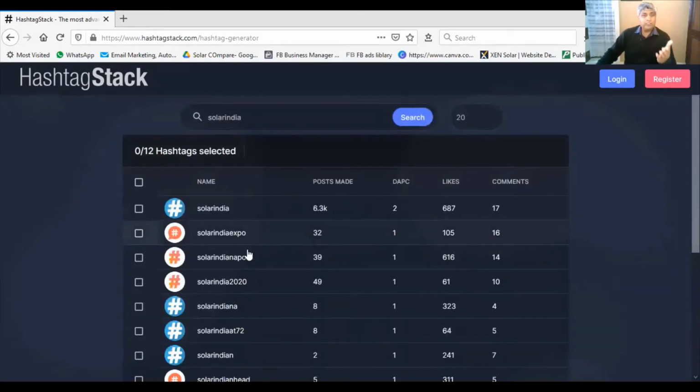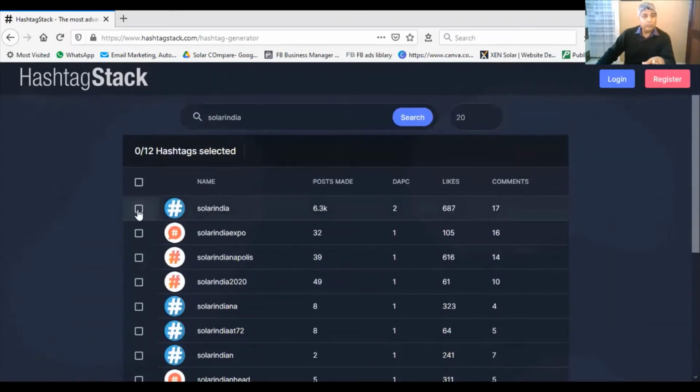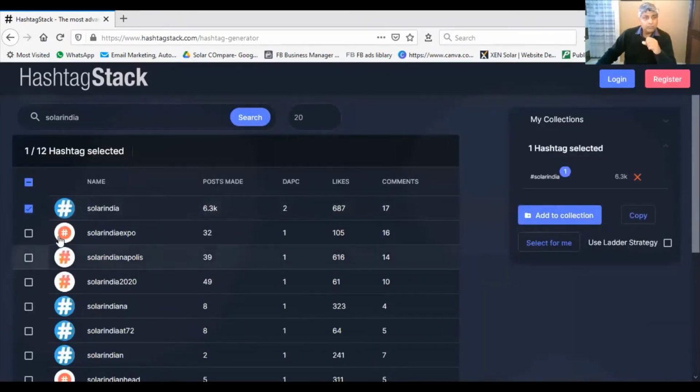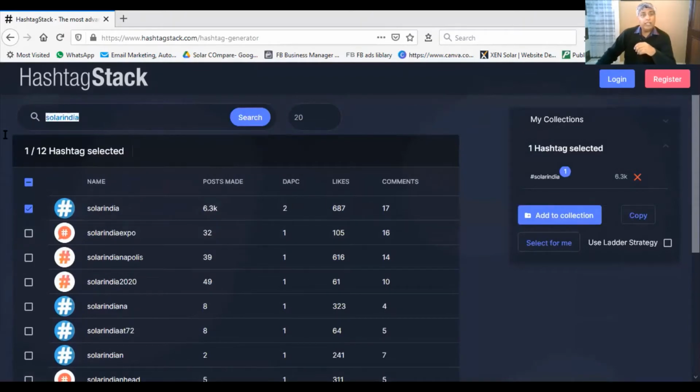So here is a list of hashtags that comes up with Solar India. Solar India is one, Solar India Expo is another, Solar India Polish, Solar India 2020, Solar Indiana. Okay, so these are the hashtags that come. There are about 12 hashtags and 10 are shown, so not very interesting. Let's try the hashtag solar itself, a direct search.